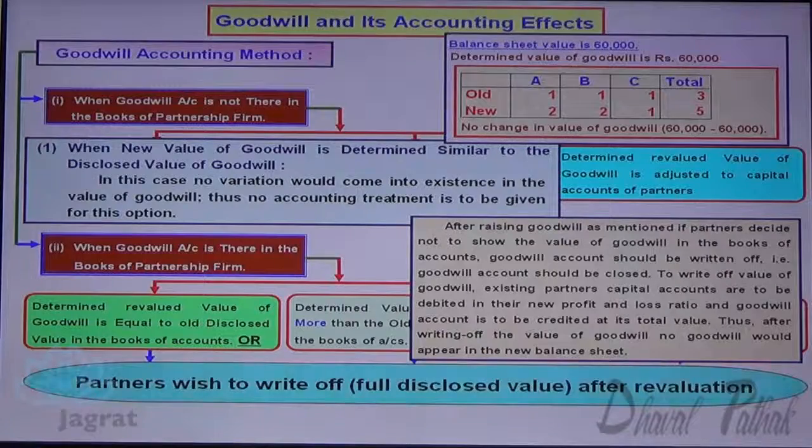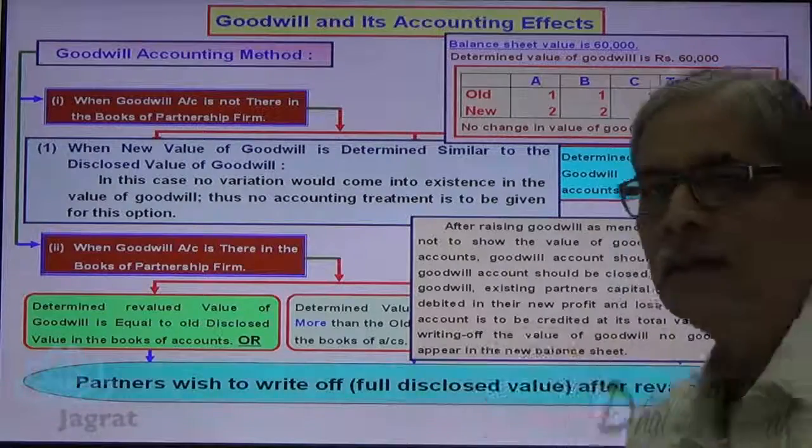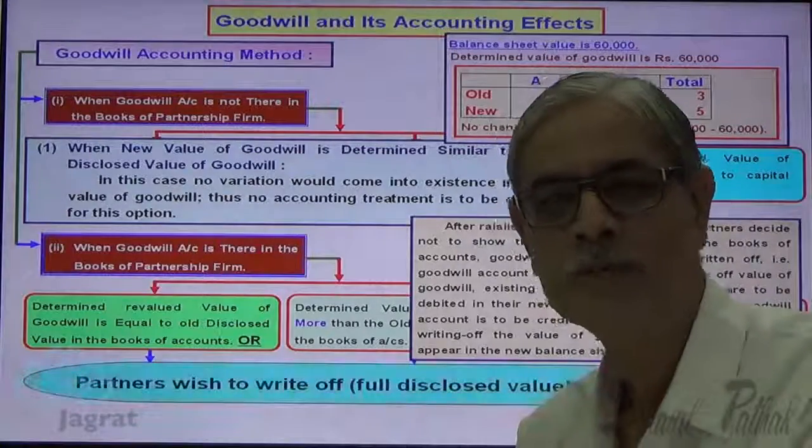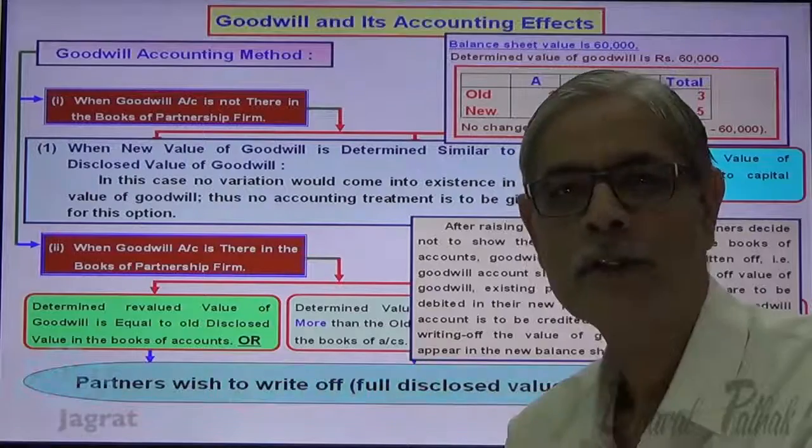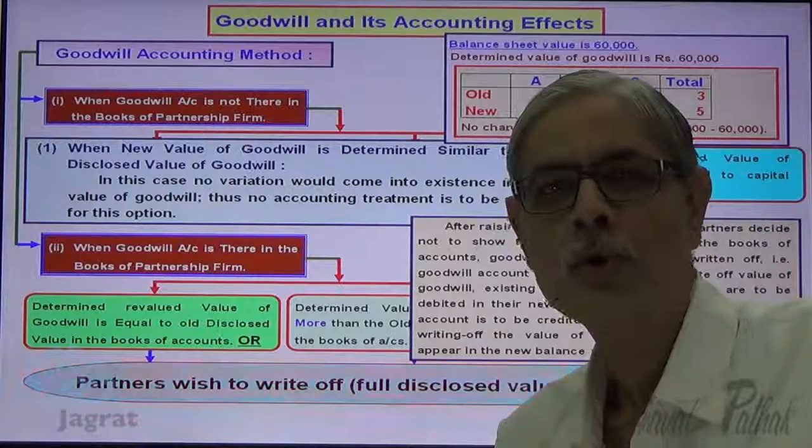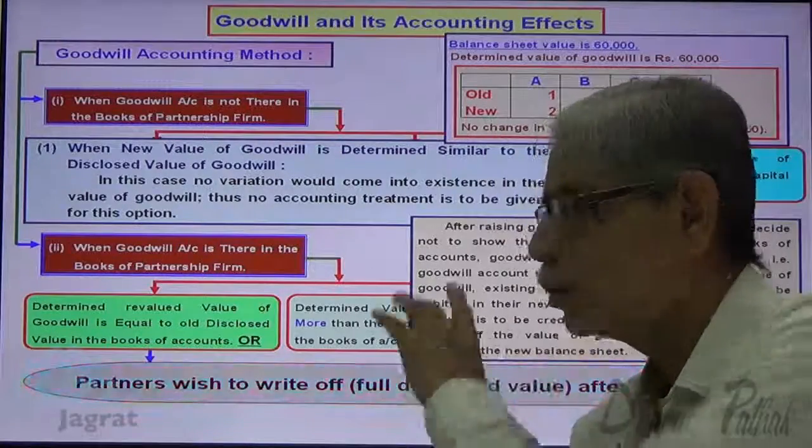And goodwill account should be credited with the total value. Thus, after writing off the value of goodwill, no goodwill will appear in the balance sheet. See, this is the theory aspect that I have already explained to you. Goodwill written off of 60,000 in the new profit sharing ratio 2:2:1. Now let me switch over to the second option.